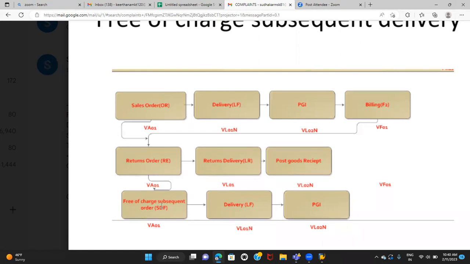What is the sales document type then? CM, G2, G2 or CR? Not CM only, it's CR. Sorry, yes, CR. Okay, what is the sales document type for the debit memo? LF, L2.